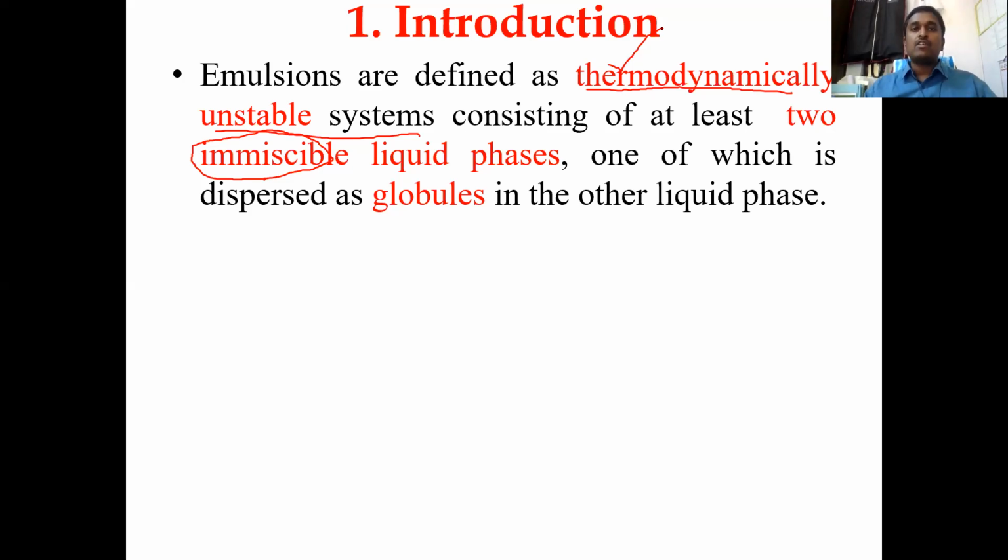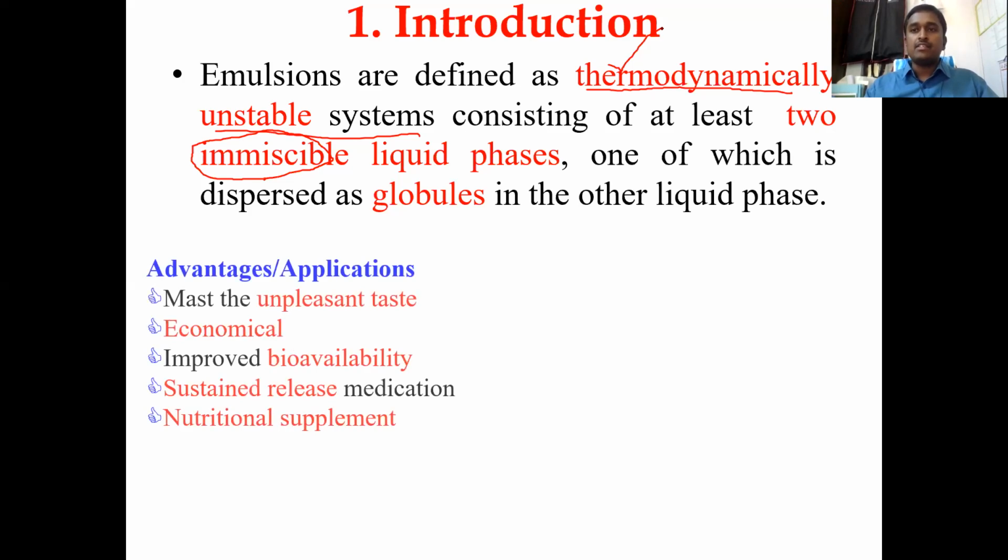Even when you purchase it, these emulsions, like the cod liver emulsion and all, used to say keep in a cool place, right? The reason behind this is that if you have temperature fluctuations, the emulsion is going to be unstable. Unstable in the sense that it is going to come back to the original position. What is the original position? Oil and water are going to be separated into two layers.